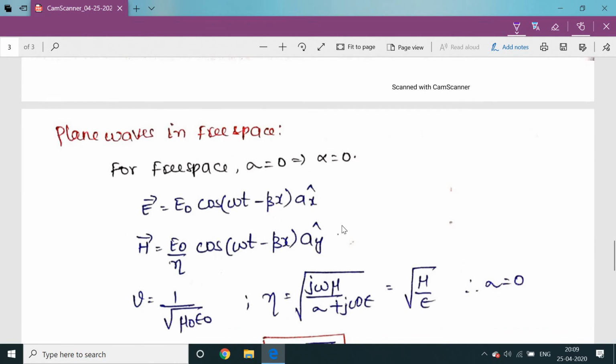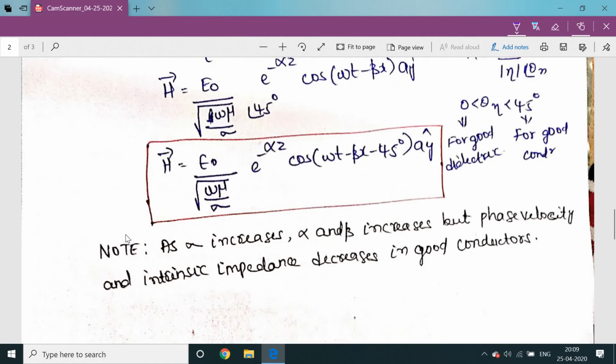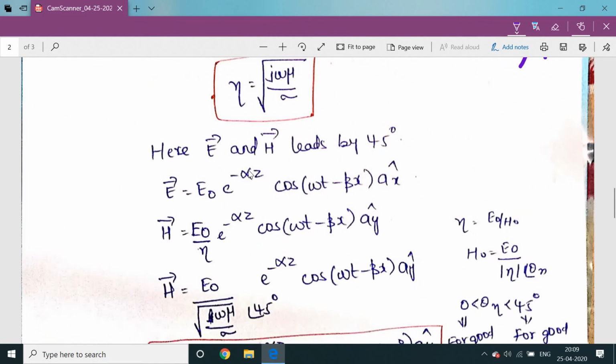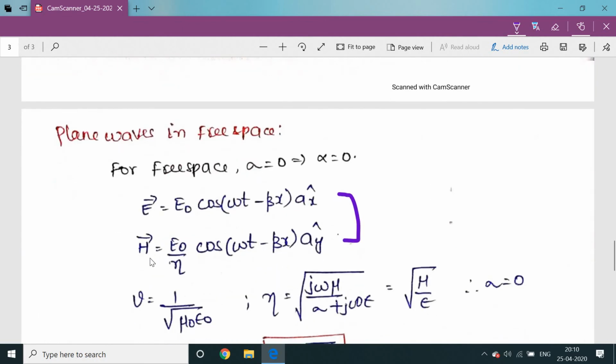So next is plane waves in free space. For free space, conductivity will be equal to 0. It implies attenuation is also equal to 0. We know the two equations. Electric field, since alpha is equal to 0, e power 0 is 1. So the equation is E is equal to E naught cos(omega t minus beta x) into ay. And H is equal to E naught by eta cos(omega t minus beta x) into ay.